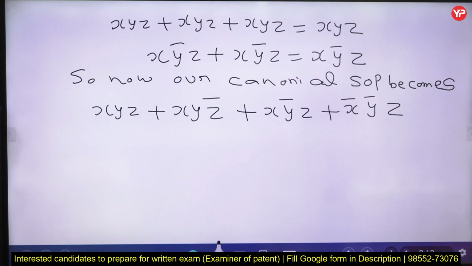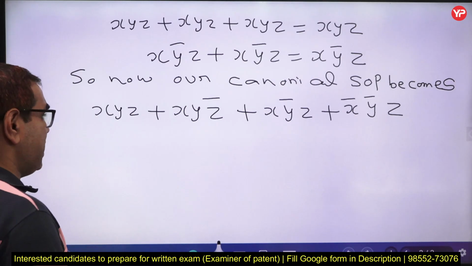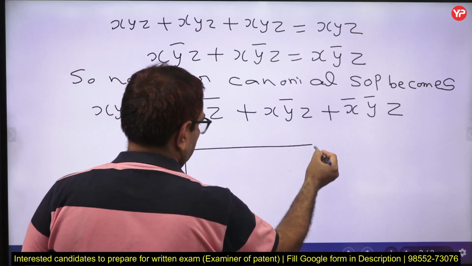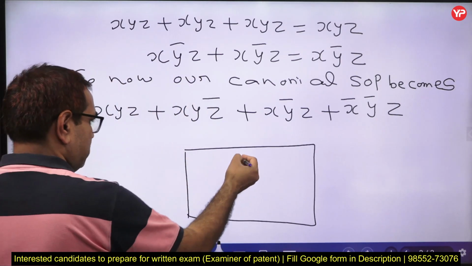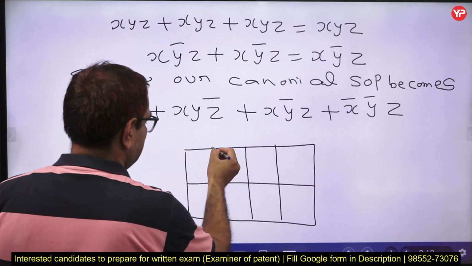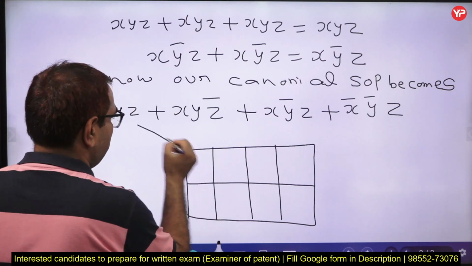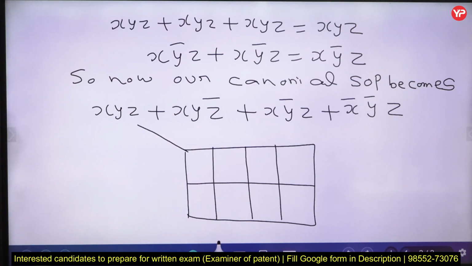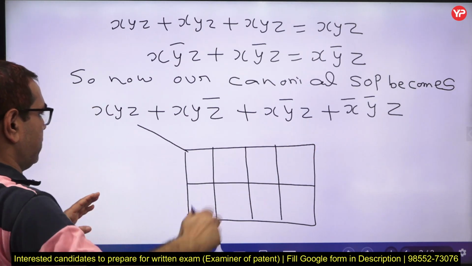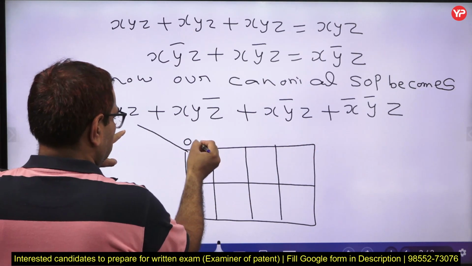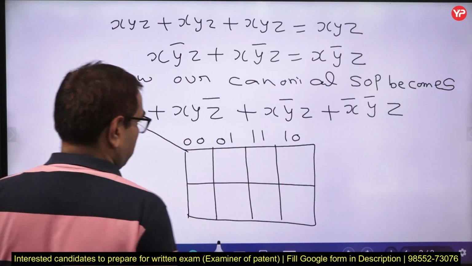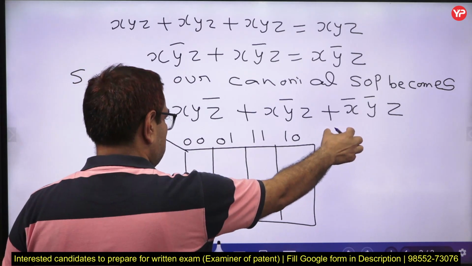There are 3 variables, so we can make a K-map containing 8 cells. You have to draw a K-map containing 8 cells. We can use this horizontal K-map, and earlier we decided the XYZ order. So this is the order of our variables. Here we have 0 0, 0 1, 1 1, 1 0. We follow gray code order. You can mention this point also. Here we are using gray code order.